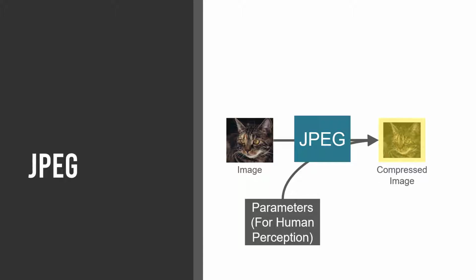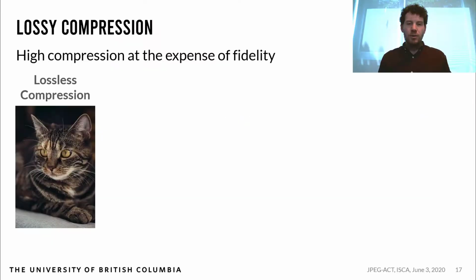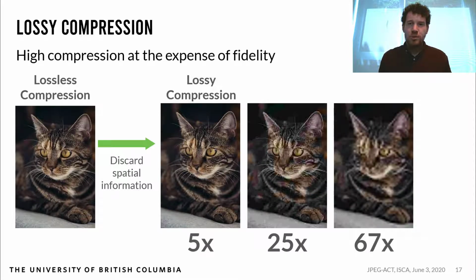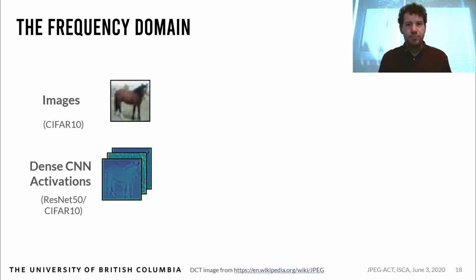Now we're going to discuss the JPEG algorithm and why we chose it. Our take on the activation problem is to use lossy compression, which is high compression at the expense of fidelity. You can see we have an image here of a cat, and if we discard spatial information, that's discarding some frequencies, we can get a 5x, 25x, and even 67x compression ratio if we use JPEG, and you can still recognize that this is an image of a cat.